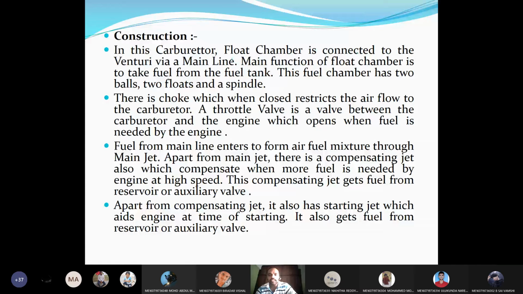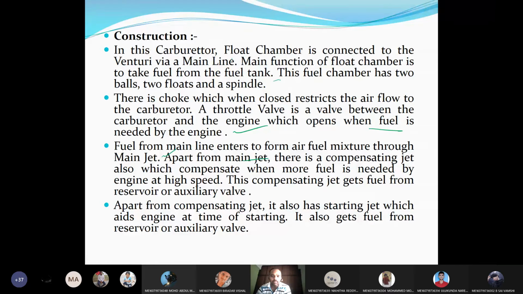The main function of the float chamber is to take the fuel from the fuel tank, and this chamber has two balls, two floats and a spindle. There is a choke which, when closed, restricts the airflow to the carburetor. A throttle valve is a valve between the carburetor and the engine which opens when fuel is needed by the engine. And fuel from the main line enters to form the air fuel mixture through the main jet.